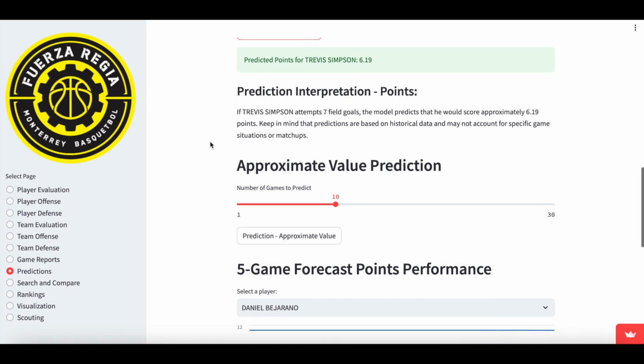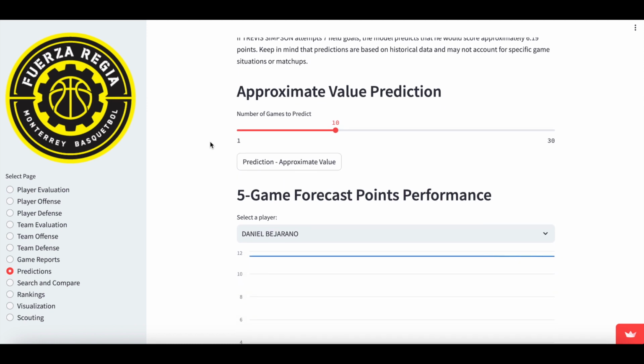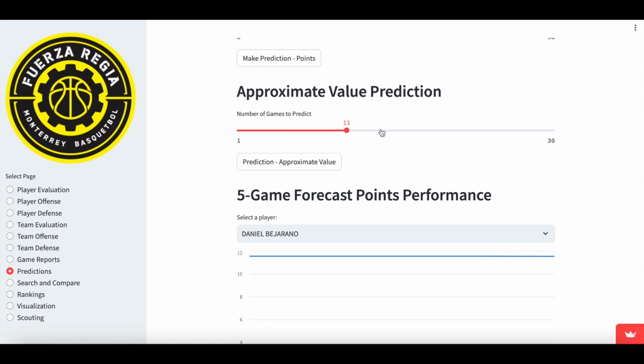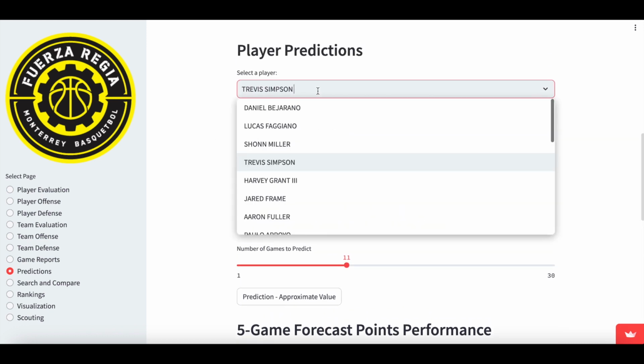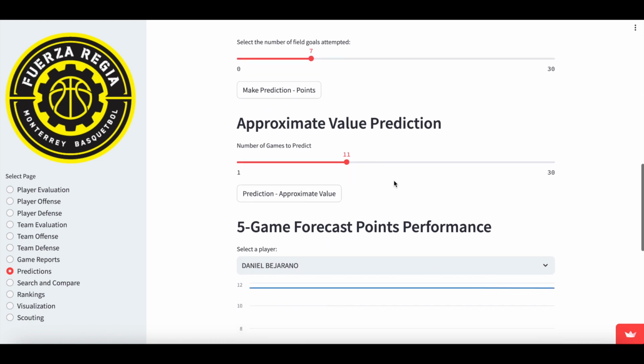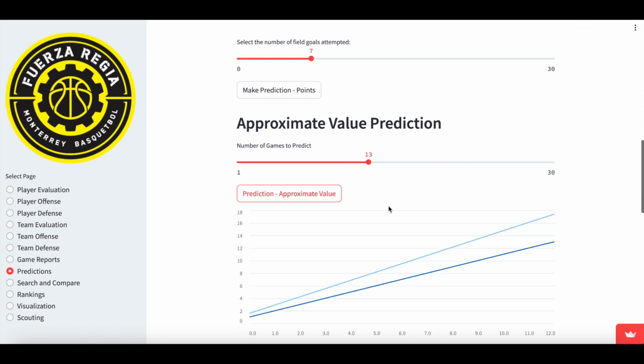We also offer an approximate value predictor. So you can predict 5 games from now or 10 games from now, what will the approximate value be of the selected player? So let's switch a player. Let's use Harvey Grant the third, and we want to know in 13 games what his approximate value would be.